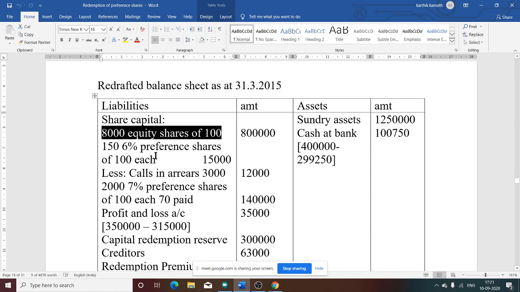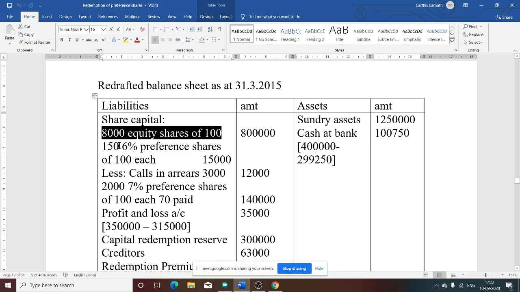Next, 6% preference shares of 100 each. Why are we taking 150? Because 2,850 is redeemed. Only 150 is calls in arrears. So only 150 we need to consider. 6% preference shares of 100 each, that is 15,000, less calls in arrears 3,000, that is given on the liability side in the question. So that 3,000 is only for 150 shares.